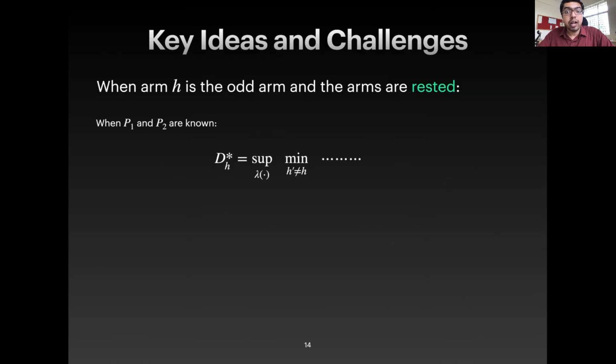There are various other alternative hypotheses which are trying to confuse the decision maker into believing that they are the true hypothesis when they are actually not. And therefore, it is the goal of the decision maker to sample the arms in such a way that these nearest alternative hypotheses are kept as far away as possible. So lambda here simply denotes a probability distribution on the arms according to which the decision maker is going to sample the arms at each time.